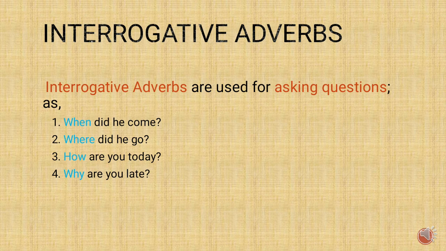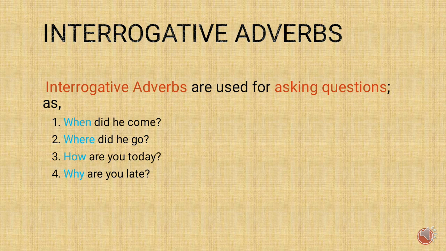The next kind of adverbs we'll see, that is interrogative adverbs. Interrogative adverbs are used for asking questions. Okay, children? For example, when did he come? The next example, where did he go?